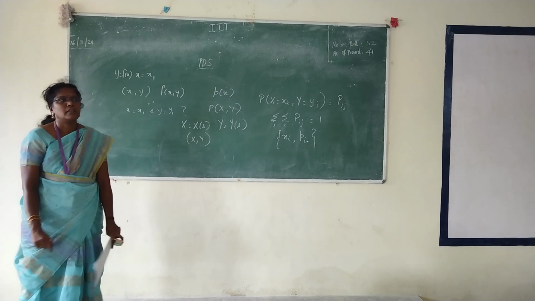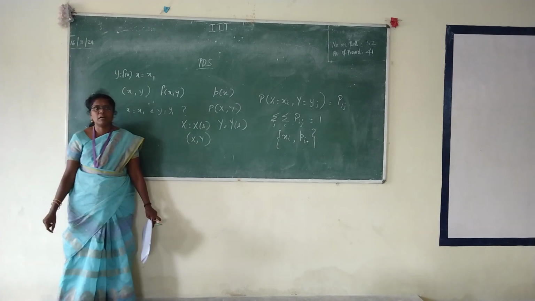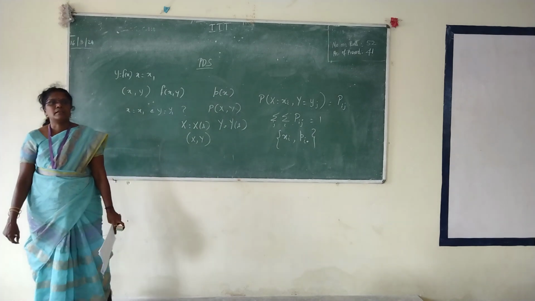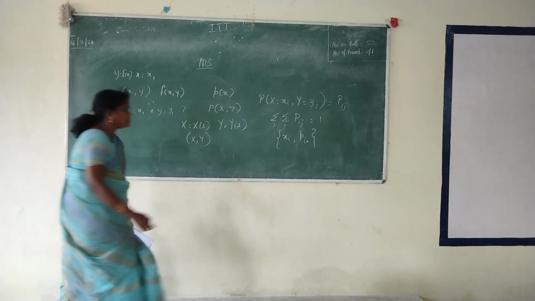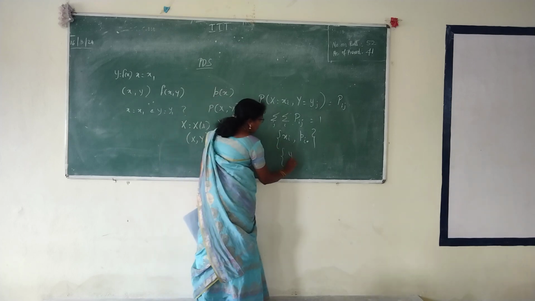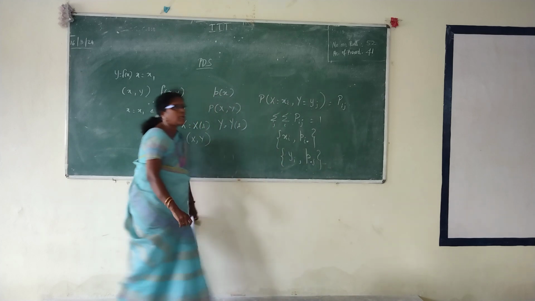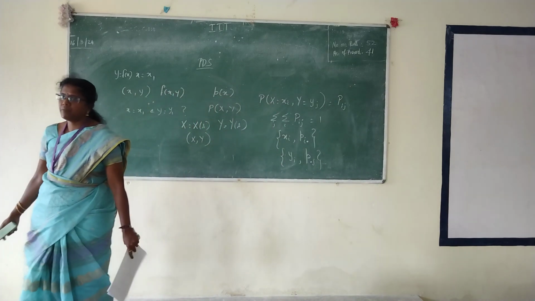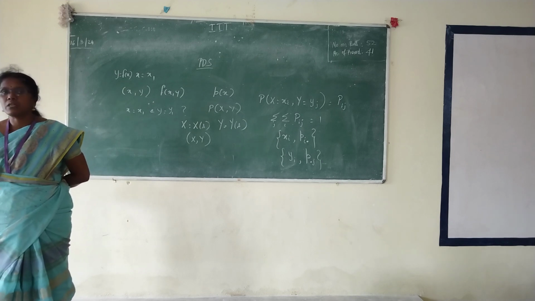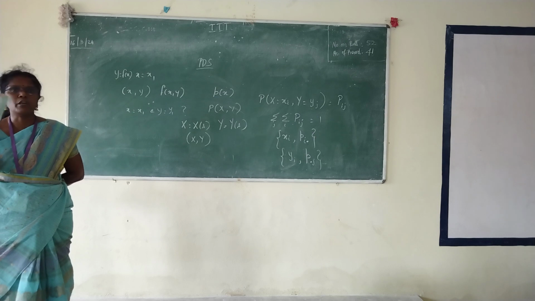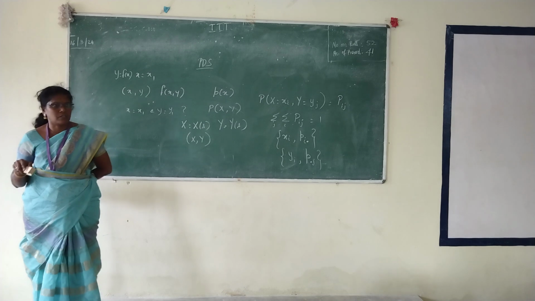Similarly, the marginal PMF of y is the set yj comma p dot j. What is the meaning of that dot? It is not a constant value, it is going to vary. So you are putting it as a general dot because that particular value is going to keep on changing.